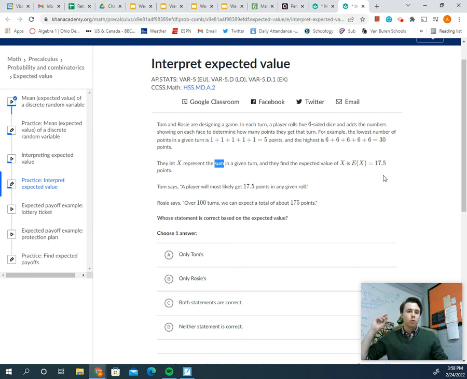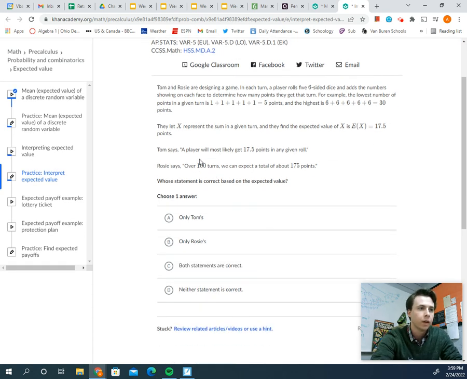Again, automatically with expected value, I'm thinking long-term average. I'm not thinking that if I roll 5 dice, I'm going to get 17.5, or that that's the most likely. What's running through my brain is if I roll 500,000 times and I look at all those sums from those 500,000 rolls, the average amount that I get would be 17.5 points. So let's look at what they're saying. Tom says a player will most likely get 17.5 points in any given roll.